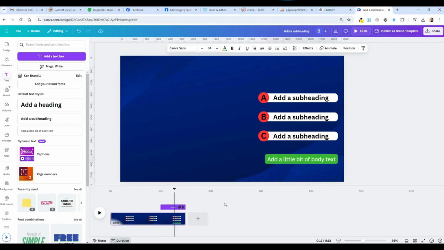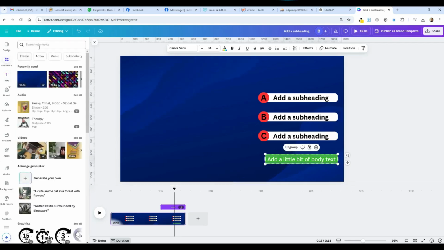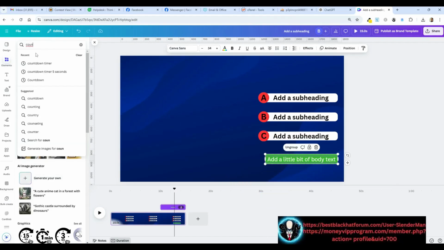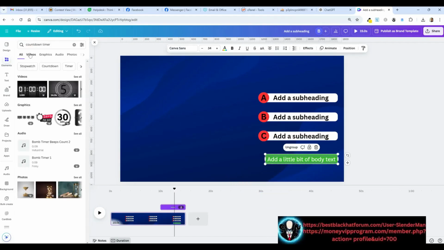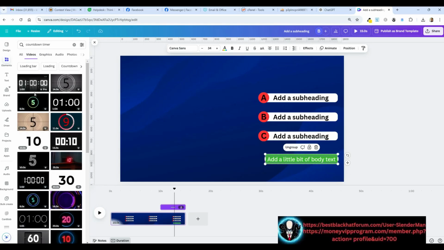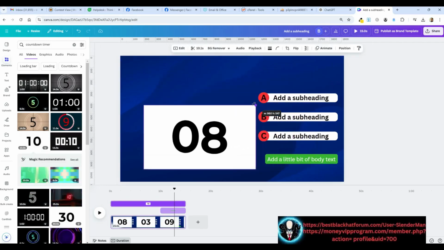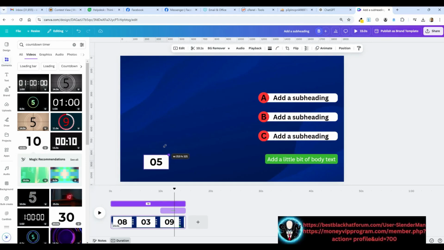I need 2 more things now. I need a frame, a placeholder for graphics, and I want a visual countdown. So let's start with that one. I'm going to go to Elements, search for countdown timer, let's say. And it has to be a video, by the way, because it's going to be movement. So I want to go to videos, not graphics or anything else. And I'm going to grab this one. I've used it before. So I'm popping it in there, making it much smaller, of course. It's just going to stay in the corner here.